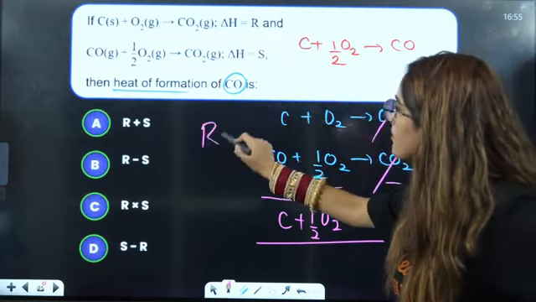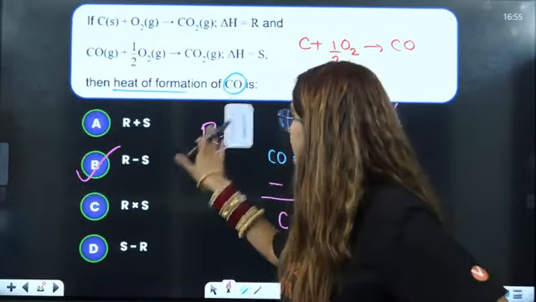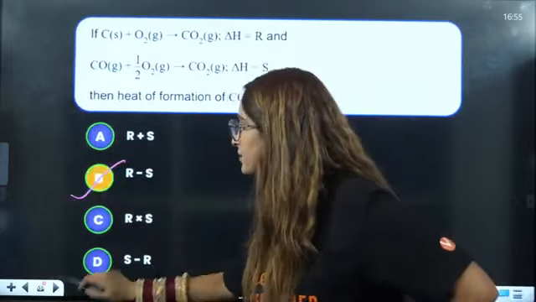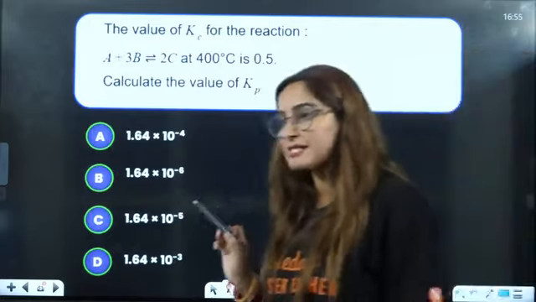So it will be R minus S is the value. So the answer is B, B is the correct answer. Got it? Next question on your screen is the value of Kc.